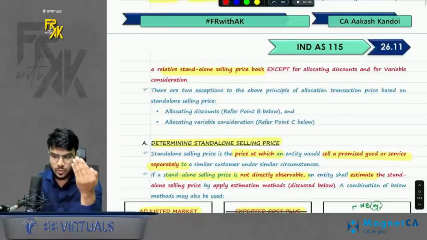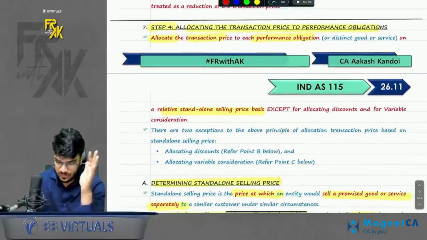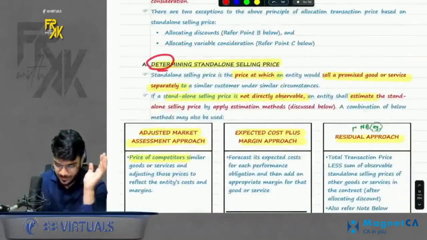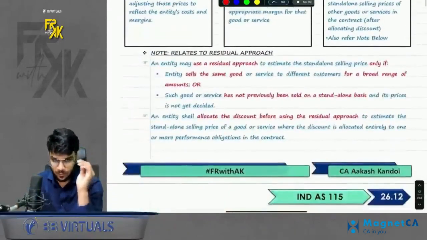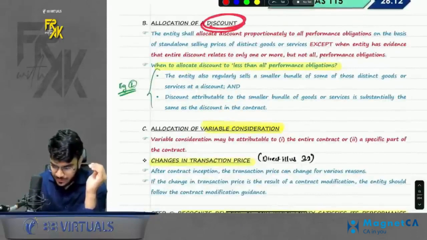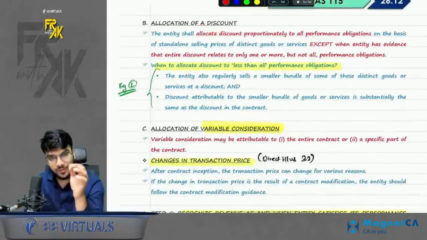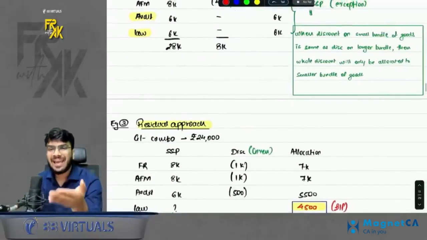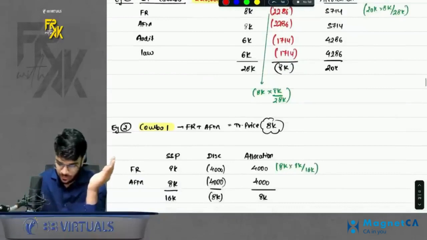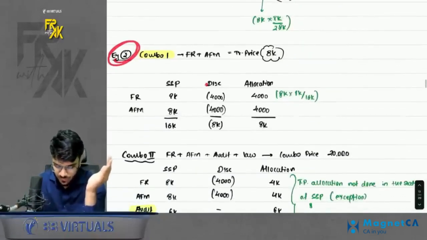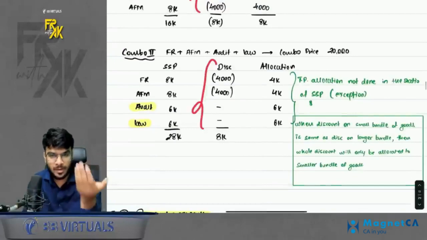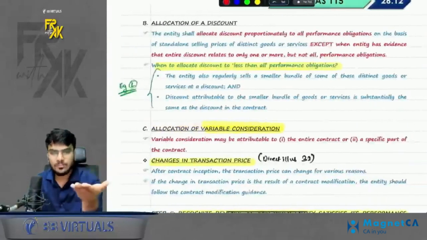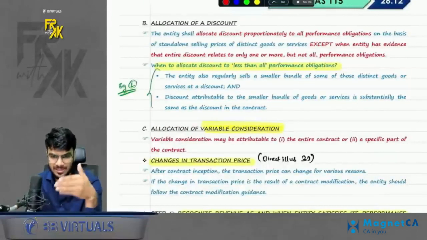So if I just want to quickly overview the step number 4 again, you will say first allocate the TP in SSP if nothing is mentioned. Achha. If you don't have the SSP, try to estimate it. Okay. Then how will you allocate discount? Normally we allocate discount in the ratio of SSP only, but can I say in few cases discount was not getting allocated in the ratio of SSP, like we saw in example number 2, where I was selling the combo of small products and the combo of more products. So here I was allocating discount only on FR AFM because discount was same in both the combos. So this can be an exception to allocating the discount in SSP ratio.